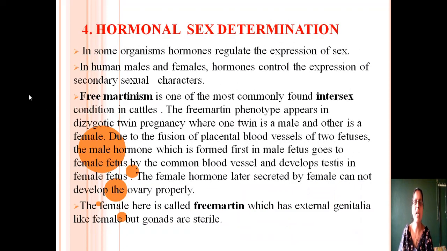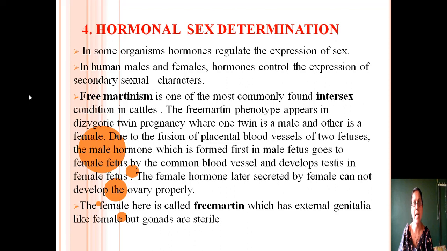Now come to hormonal sex determination. In some organisms, hormones regulate the expression of sex. In humans, males and females are formed due to the influence of hormones. Male and female have male and female sex organs, but the hormones influence the expression of sex organs and develop the secondary sexual characters in males and females.